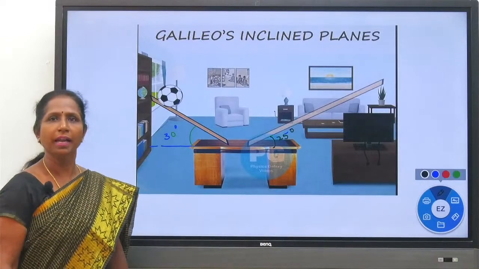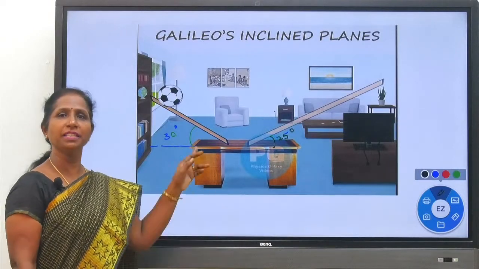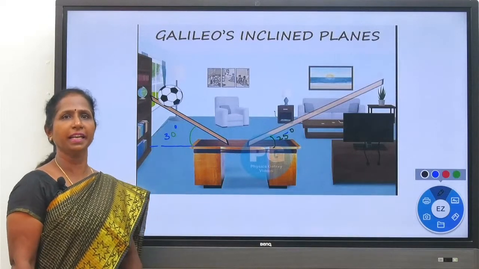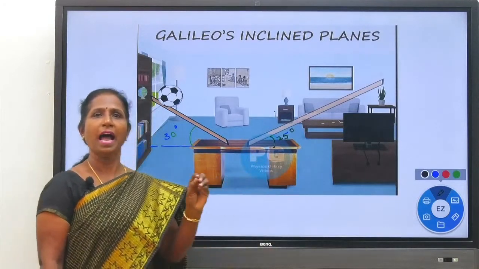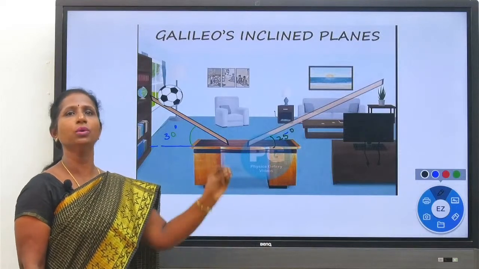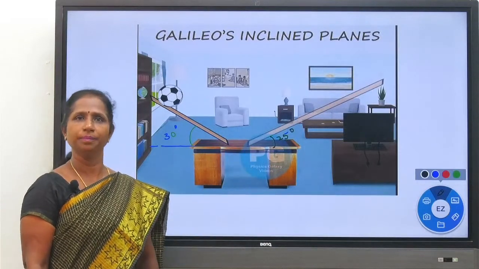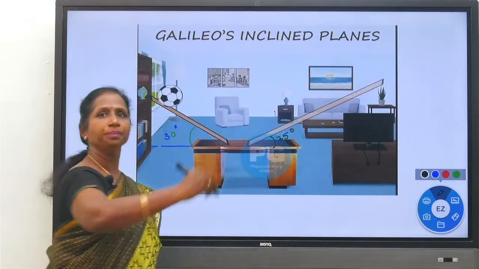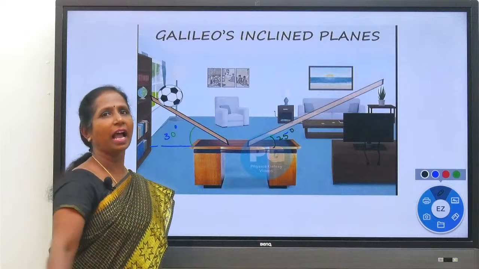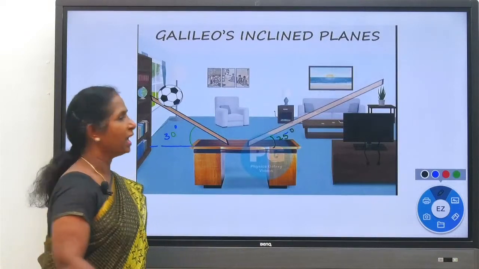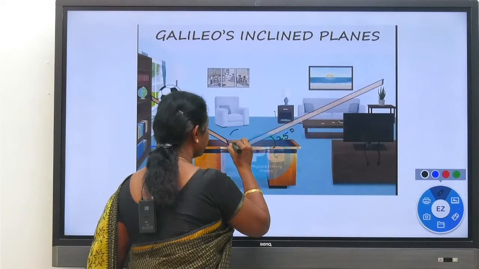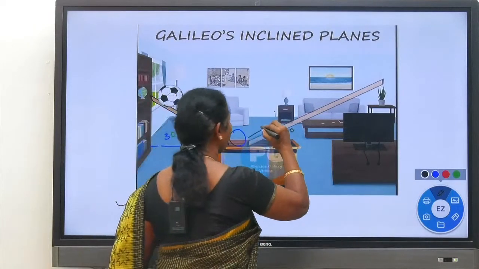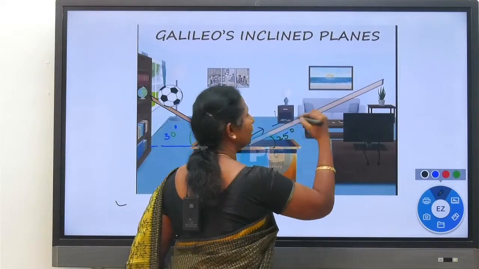Got it? Okay. Now, the first inclined plane's angle of inclination has no change, the same 30 degrees. The second inclined plane's angle of inclination is reduced to 25 degrees from 30 degrees. Now what happens? The ball rolls down. Velocity, as usual, increases, and the ball, after reaching here, doesn't stop here, and it moves up.